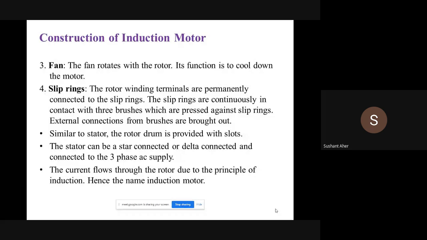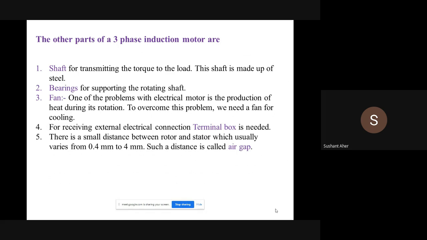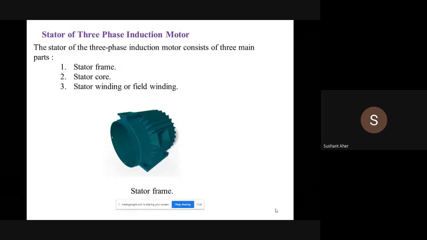Then the slip ring here. This is another type of rotor. This is a slip ring rotor, where the slip rings are used to give supply to the different windings that we are using.